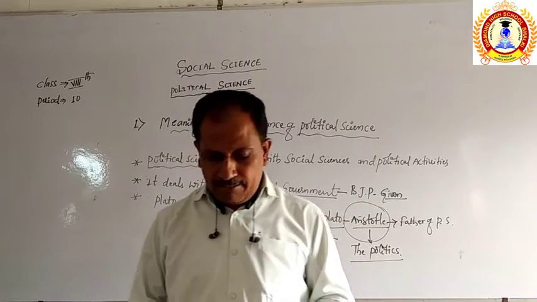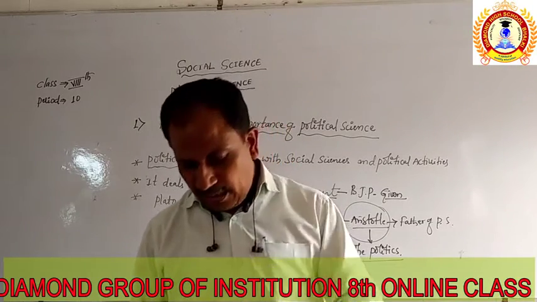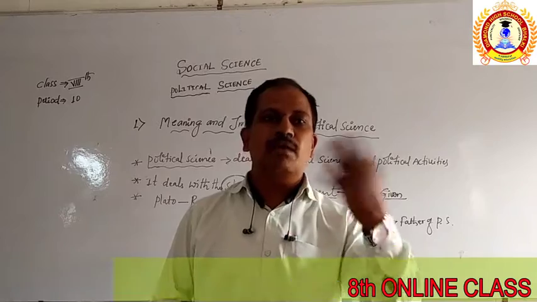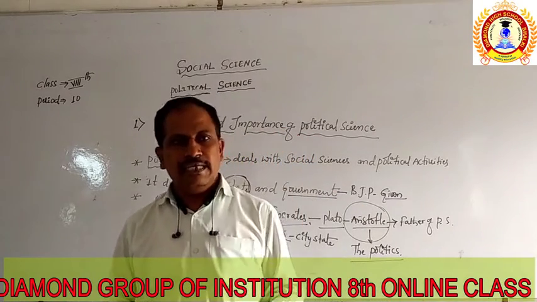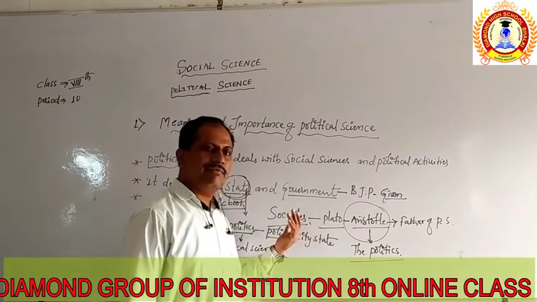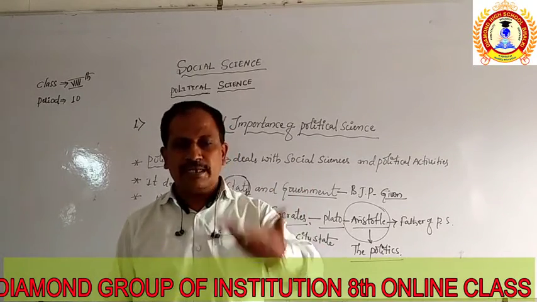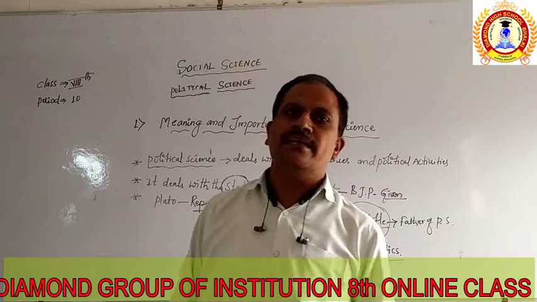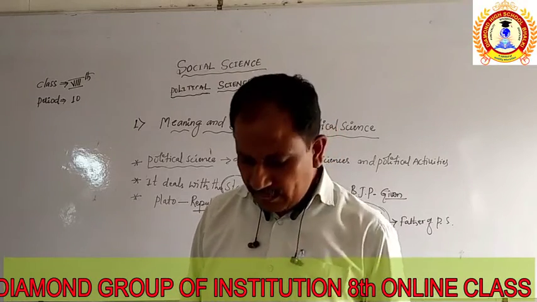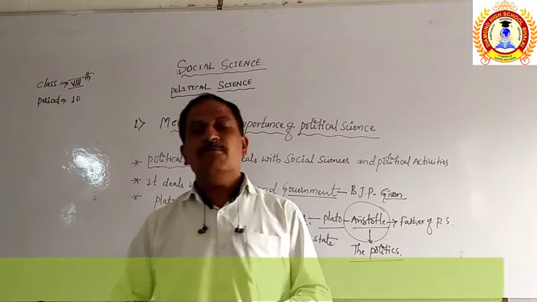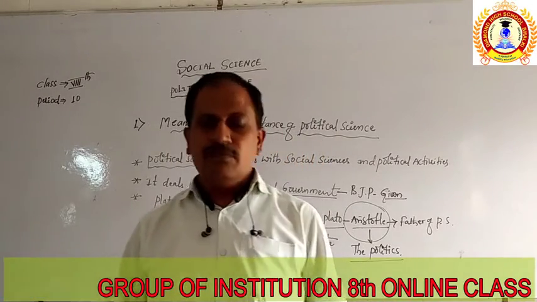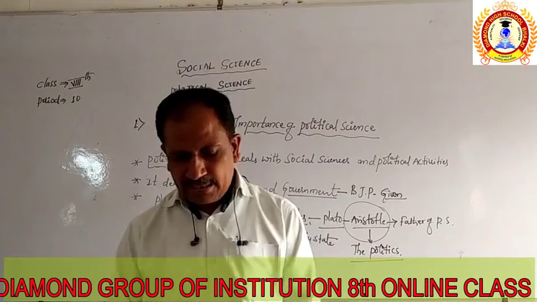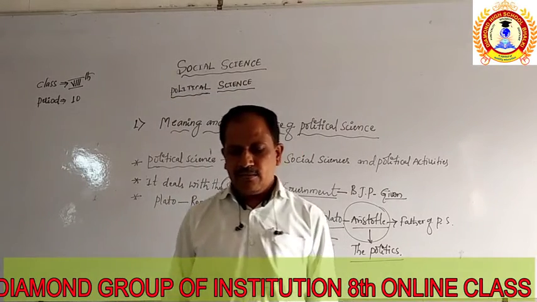In another way, political science is also the study of past events, present, and future. It gives the idea related to the past activities, the present activities, and the future activities of the political institutions that we are going to see regarding political science.